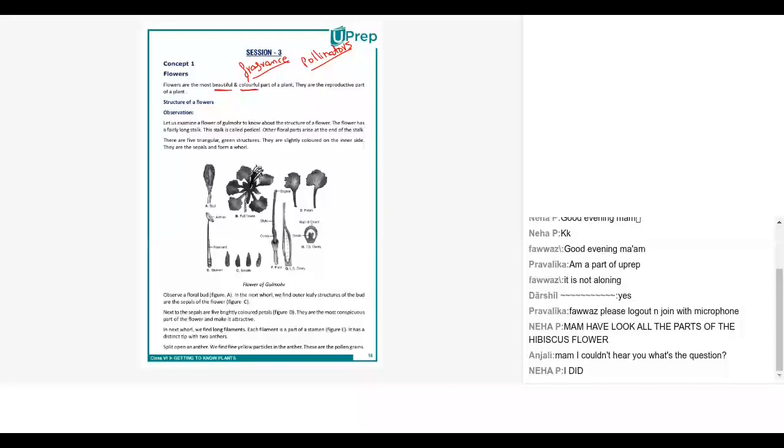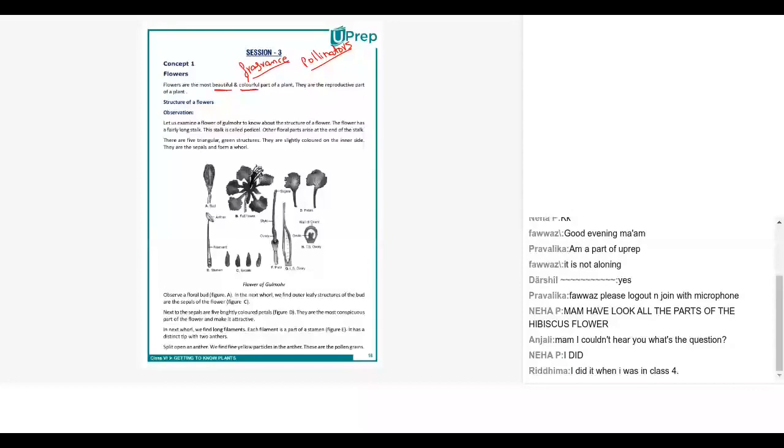But ma'am, the thing is, we cannot share our screen. That's the problem. Otherwise, we would be comfortable sharing it. Okay, then we will try and find a way out. Maybe you can mail it across to me or something. We'll try and figure out sending it to the UPrep team, and they can share it with me, and I can do a screen sharing and send it to all of you. We can find a way out. Okay.